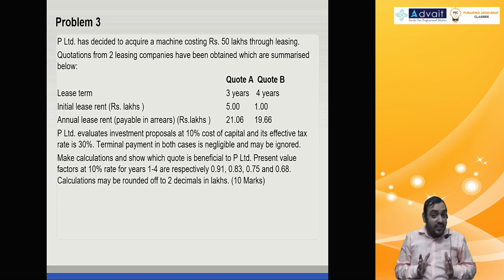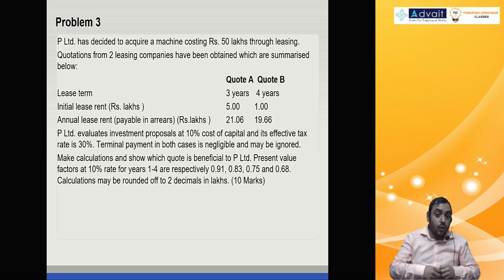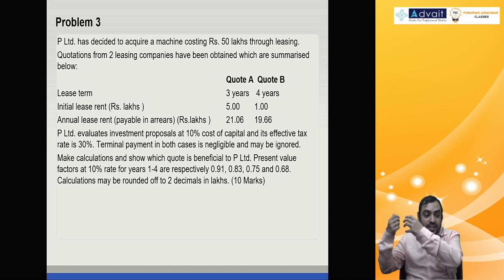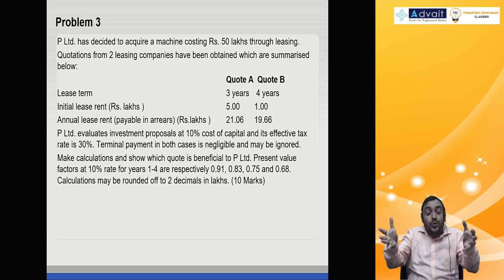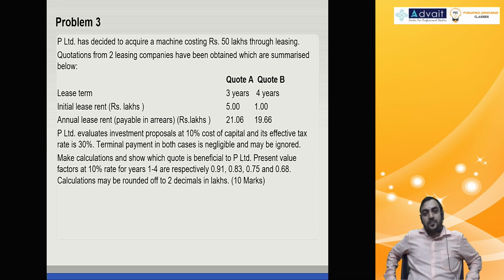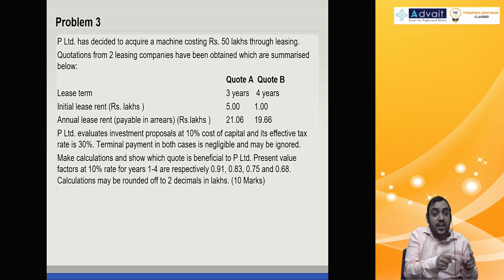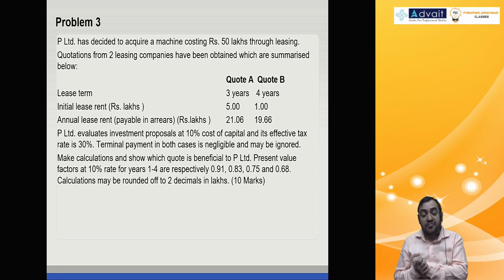So far we have done comparison of lease option with loan option. And in the previous problem we did loan and lease versus loan and purchase option. This problem is regarding two leases, lease A or lease B. And that too, one is having 3 years, other is having 4 years.